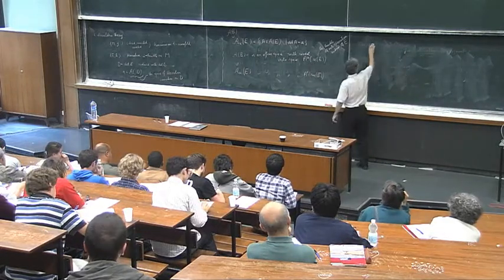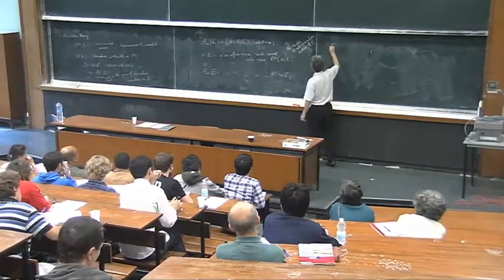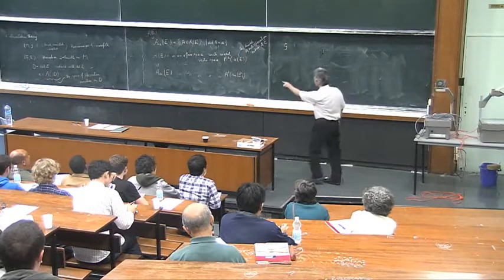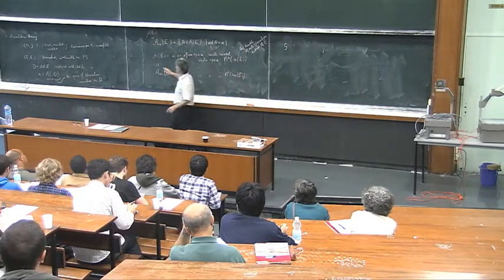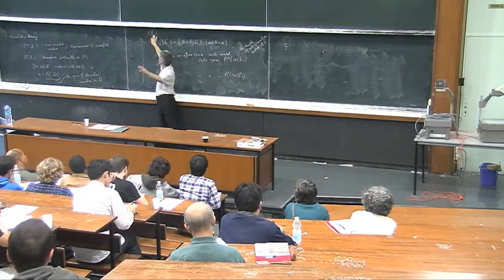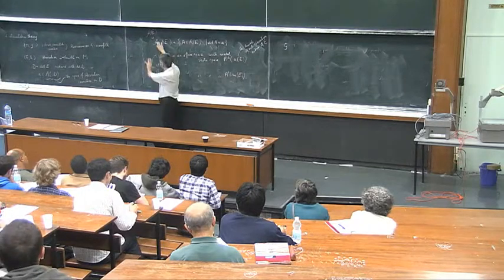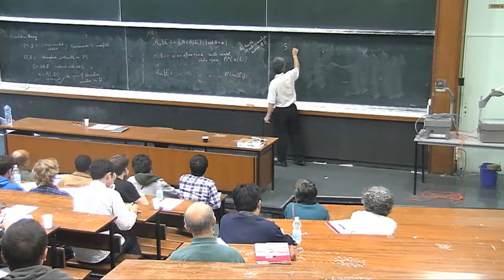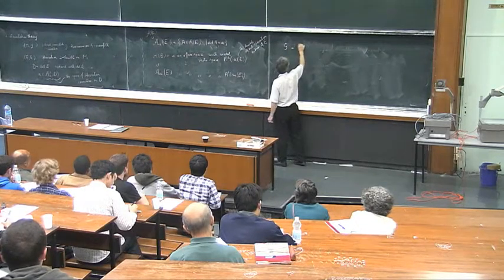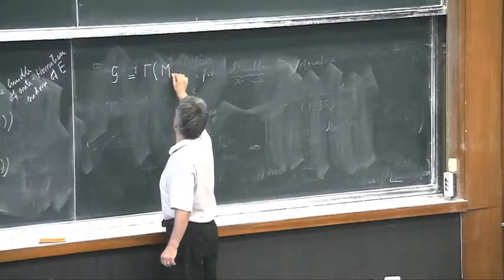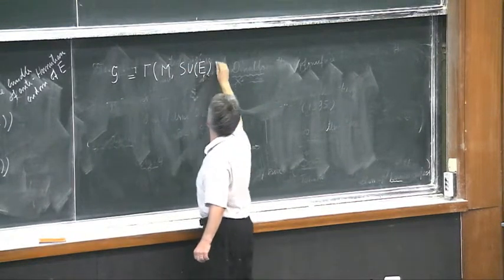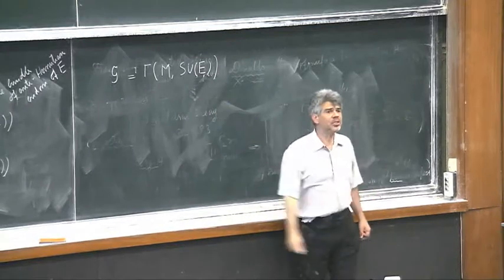Okay, so now we have a group which acts naturally on the space we are interested in. I'll forget about the whole space of Hermitian connections. We are focused on this smaller subspace. The gauge group is defined in the following way. I take the bundle of unitary automorphisms.